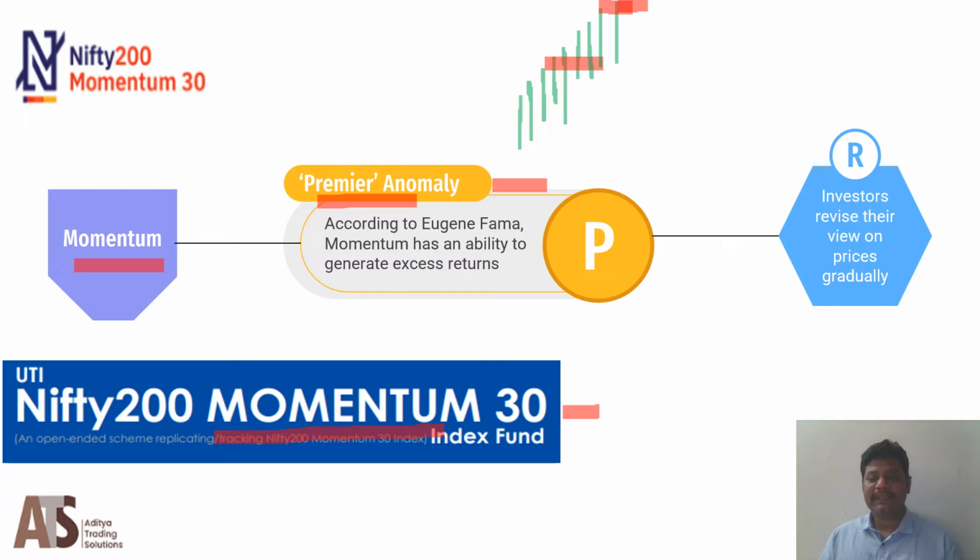In simpler terms, premier anomaly says investors revise their view on prices gradually, but not at once. This is the entire working of this fund. Based on this theory, the Nifty 200 Momentum 30 index works, and UTI Nifty 200 Momentum exactly replicates this Nifty 200 Momentum 30 index, which is managed by NSE. So UTI is an index fund which tracks this index.